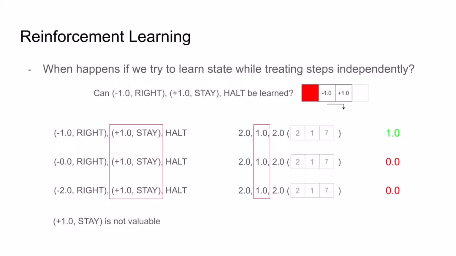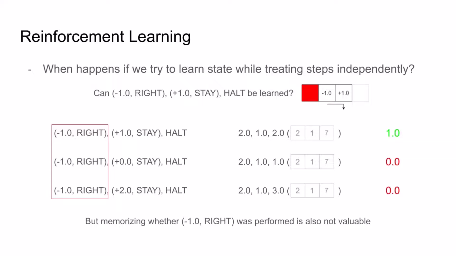Now, this would be okay if we only perform +1 stay in the specific circumstances in which it's good. But our observations here cannot help us identify these circumstances. In fact, the only way for us to learn to value and perform +1 stay is if we've already memorized whether or not -1 right was the previous action, so that we'll be able to perform +1 stay only when -1 right was a previous action, where it does have a good chance of succeeding.